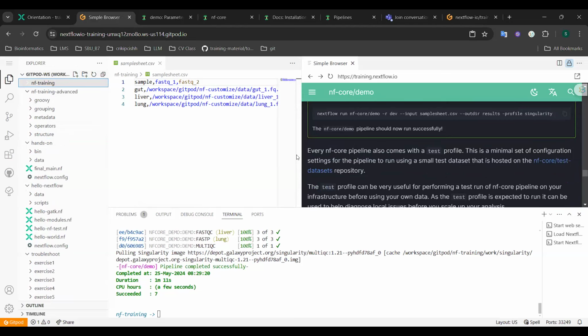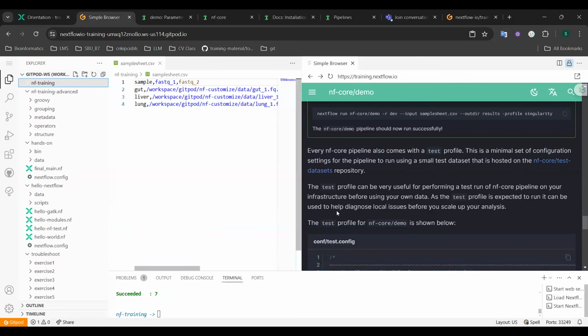Okay, so next, this is a very important step before you run a pipeline in NF Core. Every NF Core pipeline comes with a test profile, which is a minimal set of configuration settings for running the pipeline using a small test dataset hosted on the NF Core test dataset repository.